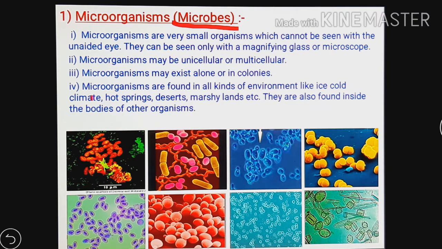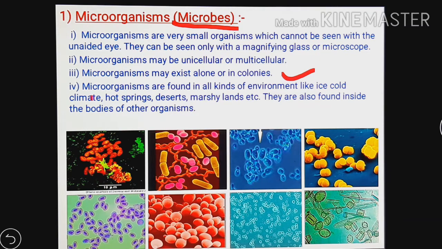Now the third point is given here. Microorganisms may exist alone or in colonies. Sometimes microorganisms exist in colonies, sometimes they are alone. So some microorganisms may be found in colonies, some may be found alone. So this is the existence of microorganisms.